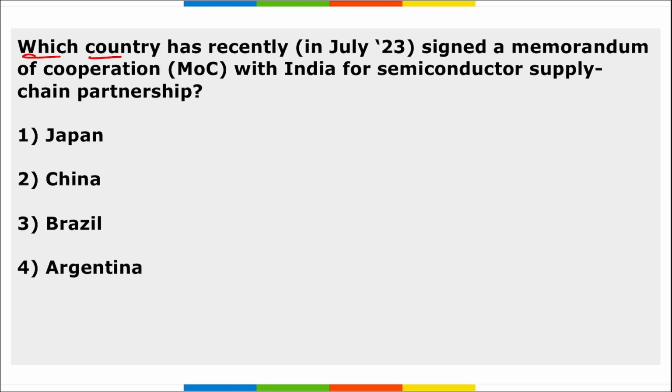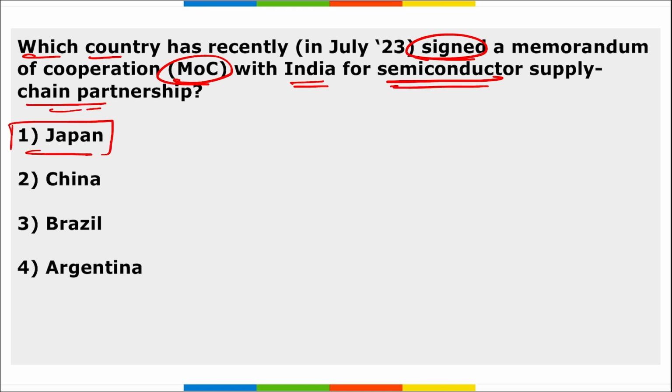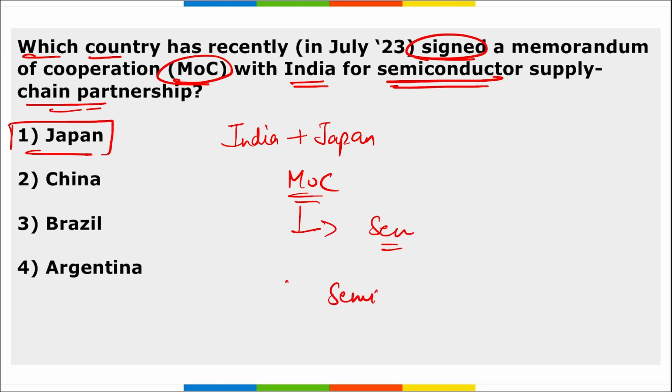Next, which country has recently signed an MoC, that is Memorandum of Cooperation, with India for semiconductor supply chain partnership? It is Japan, right? India and Japan recently signed a memorandum of cooperation for the semiconductor supply chain partnership. Next thing, remember, if I talk about the first edition of Semicon India, where was this held? It was in Bangalore, Karnataka.